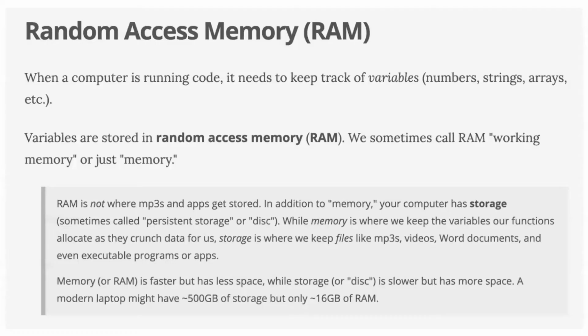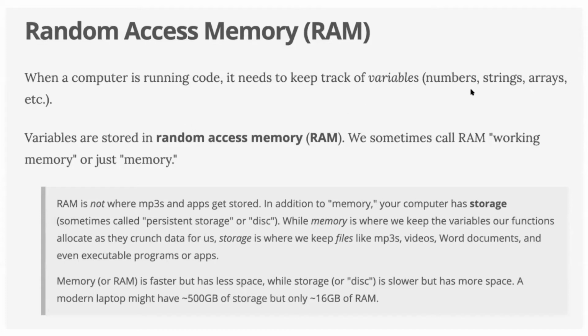And if you are adding anything in a file, that will go to the disk. That's why for runtime we need to use a debugger to see the runtime variables; otherwise, after the program ends we cannot see them. That's what we were talking about with space complexity. We need to know how we are really storing data. So let's see random access memory. We already said that when a computer is running code, it needs to keep track of variables, numbers, strings, arrays, etc.